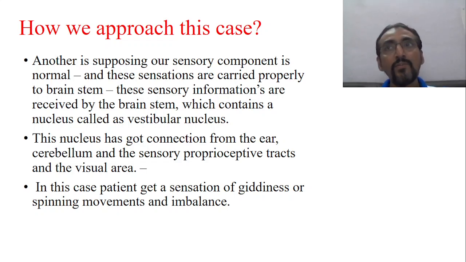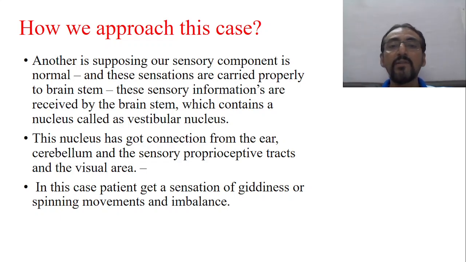It also has one connection from the cerebellum, one from the proprioceptive tracts, and one from the visual area. Now this is actually a junction point. So the vestibular nucleus plays a very important role in maintaining the balance, because there are four connections to the vestibular nucleus.